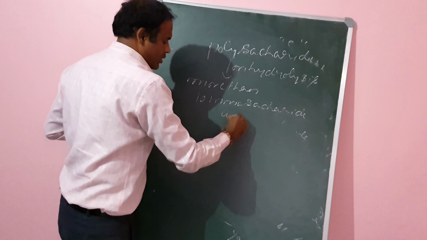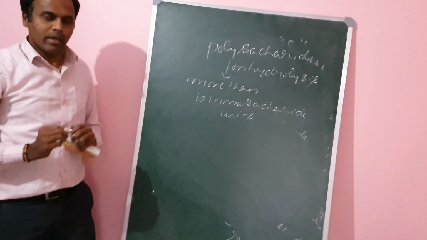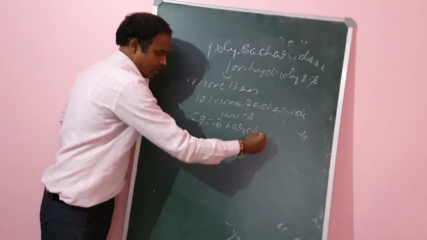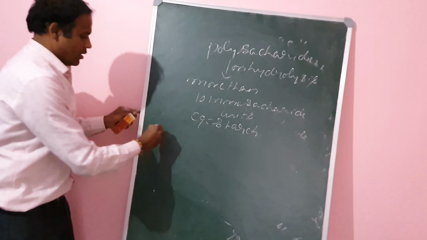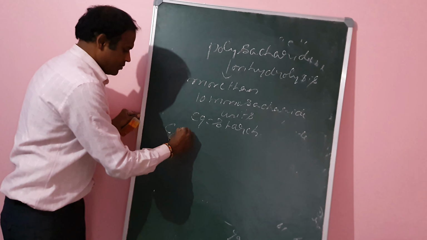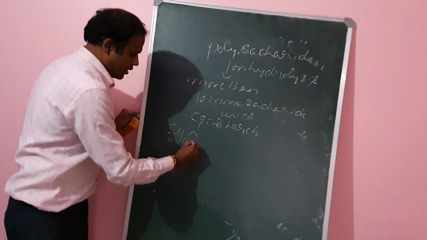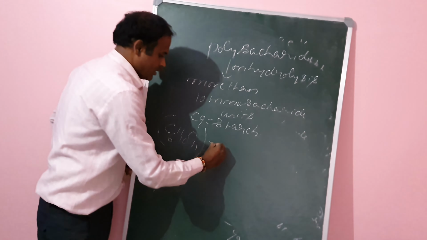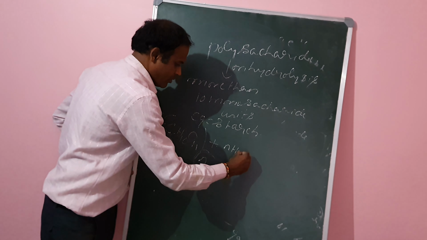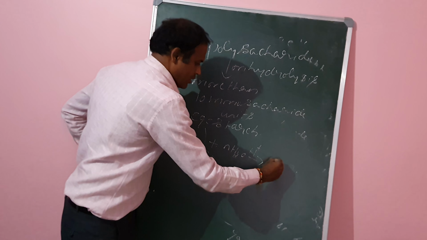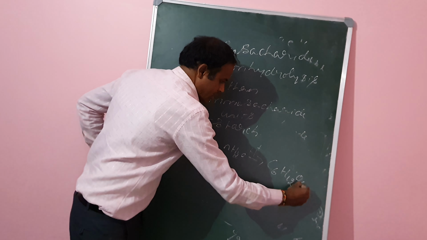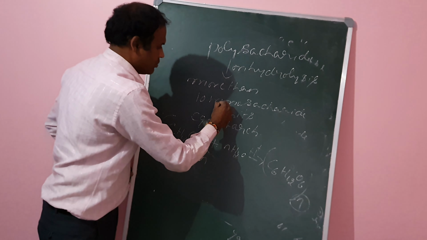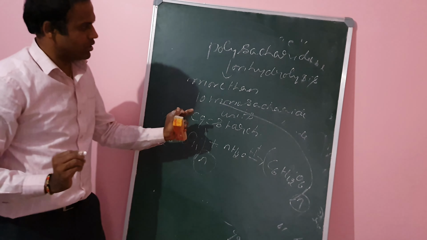Example, starch, which is stored in plants. The formula is (C6H10O5)n, where n indicates the number of monosaccharide units, plus H2O in the presence of H plus gives n C6H12O6. Here n is the number of monosaccharide units in starch.